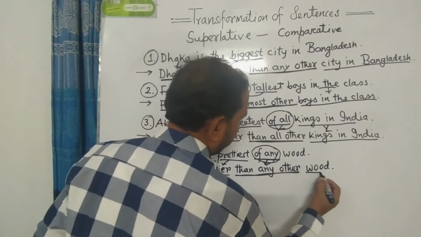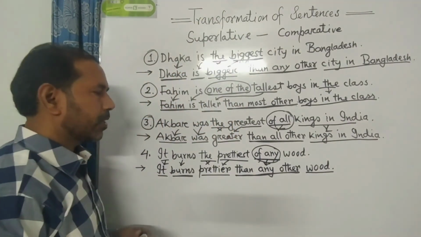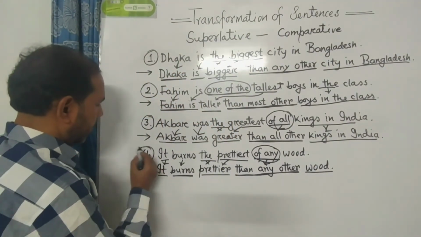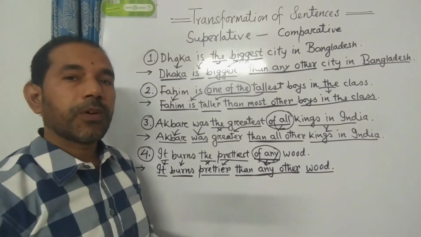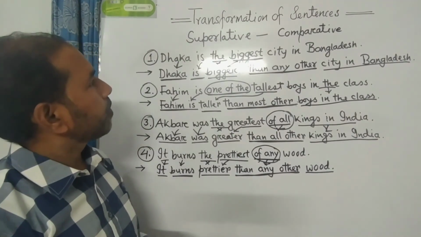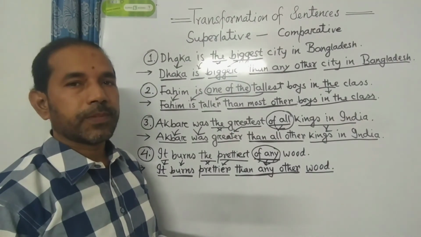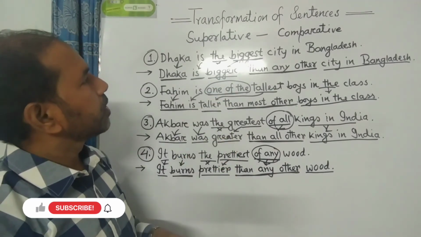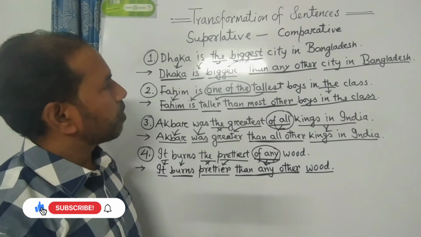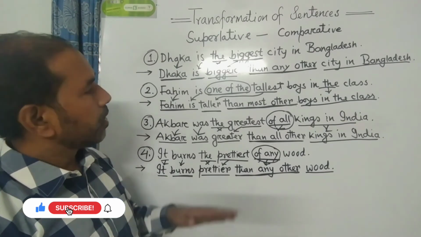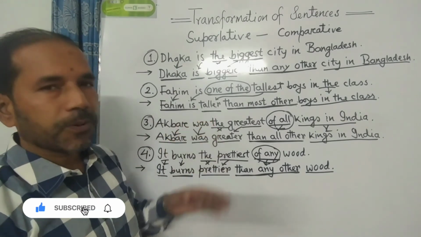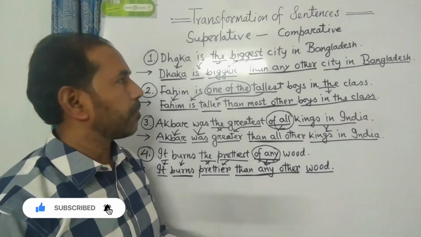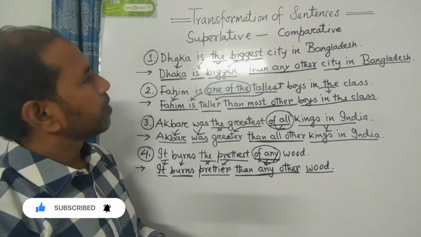Then the rest of the parts of the sentence. Dear students, these are the 4 rules of from superlative into comparative. You have to be very serious at the time of changing from superlative to comparative. I think that if you follow these 4 rules, there will be no problem.